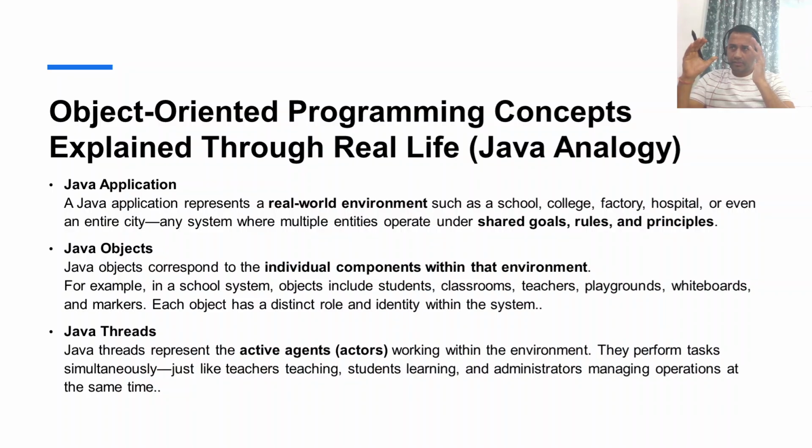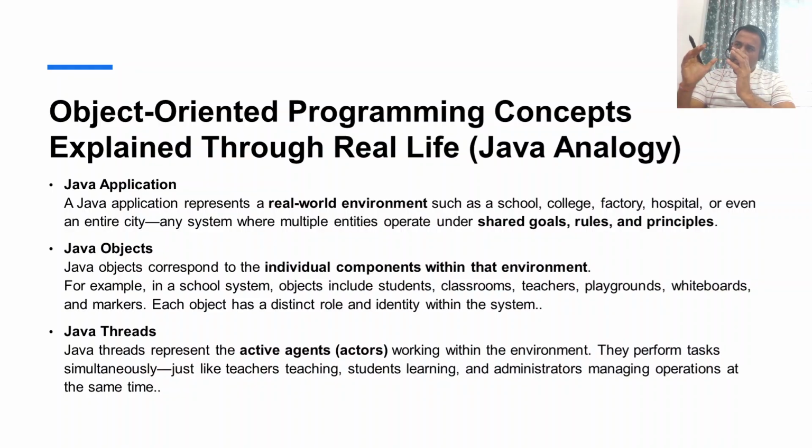A system means a lot of objects working to achieve some goal or perform a particular task. For example, we have a school, where we have students and teachers, and the goal is to educate the students, to make their life easier, to make them understand the complexities of life and how to overcome them.